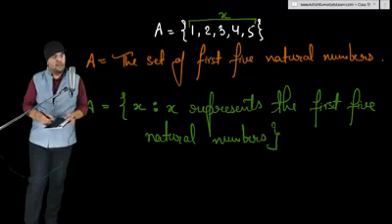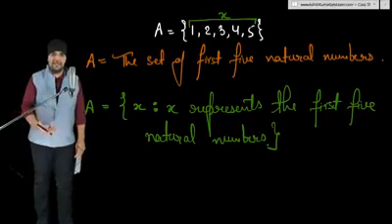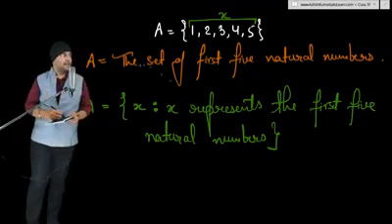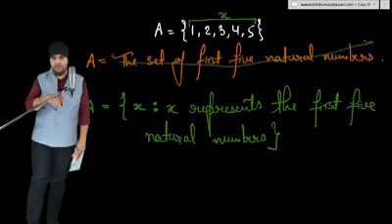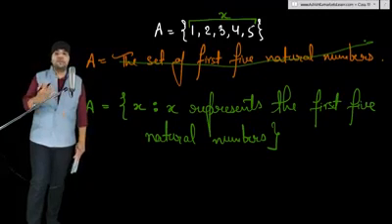So these are the two different ways of writing the set builder form of a set: direct way and indirect way. Teachers usually don't prefer this direct way, so I think you should avoid the direct way of writing a set builder form in your exams. Practically, you can choose any of them.